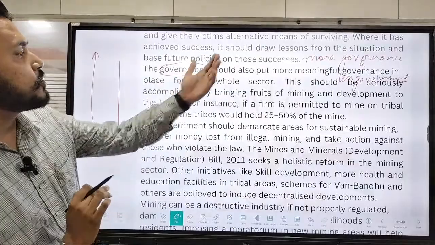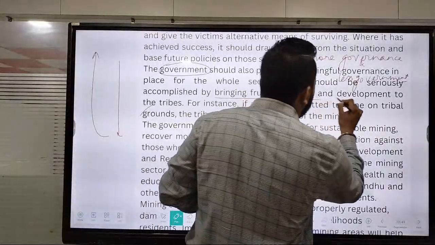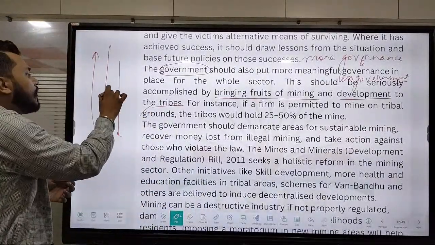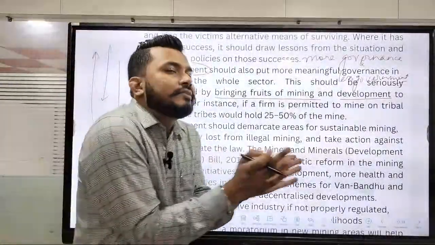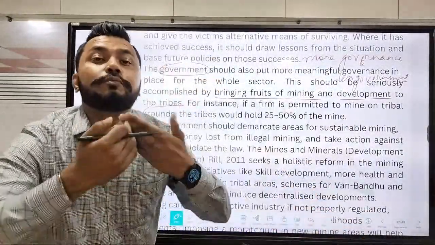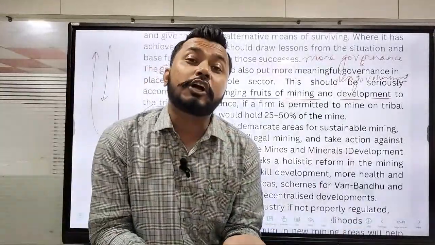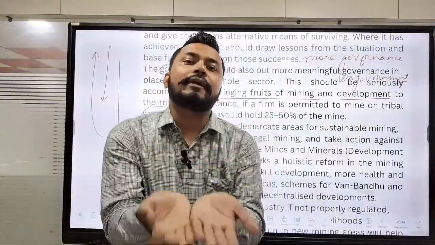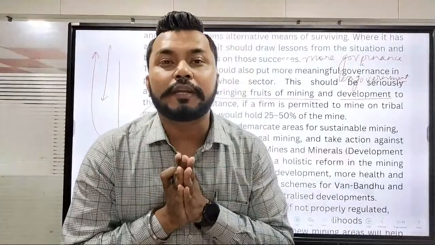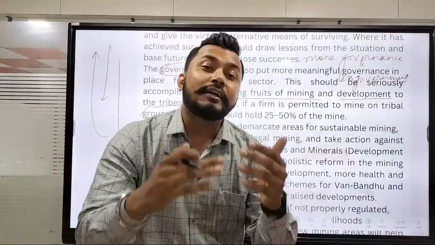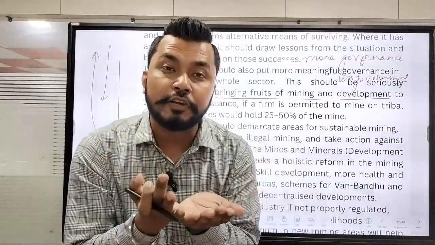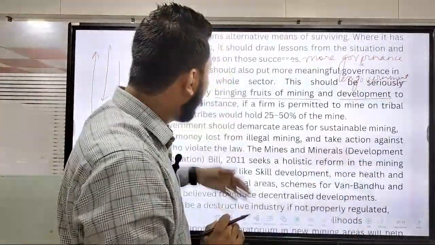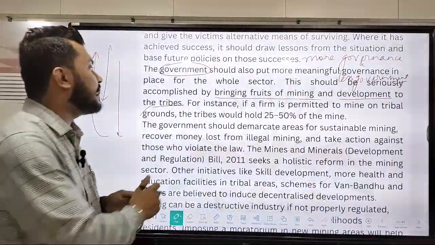Here it is said that this should be seriously accomplished by bringing the fruits of mining and development to the tribes. Instead of making everyone an outsider in this arena, include the tribals in that sector so that they feel much more emancipated and economically included. The more emancipation and economic development there is, the more they will focus on the rapid development of their respective place and scenario, and even think about the development of the country in the coming times.